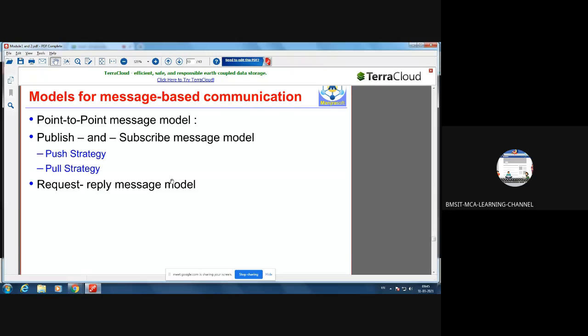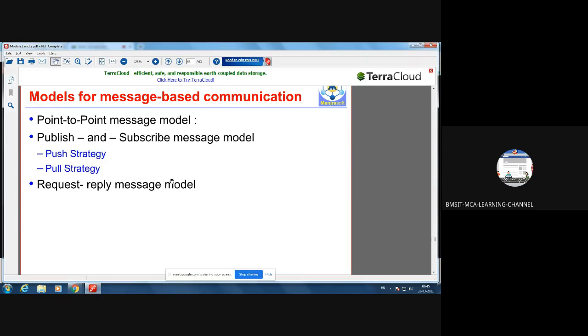The P2P model can be called point-to-point or peer-to-peer. Both are the same. Don't confuse. Any given node within the network will be connected to all the nodes within the network. That means it can have access to any node within the network. That is called the point-to-point message model. So it can send a message to any node within the peer-to-peer network.